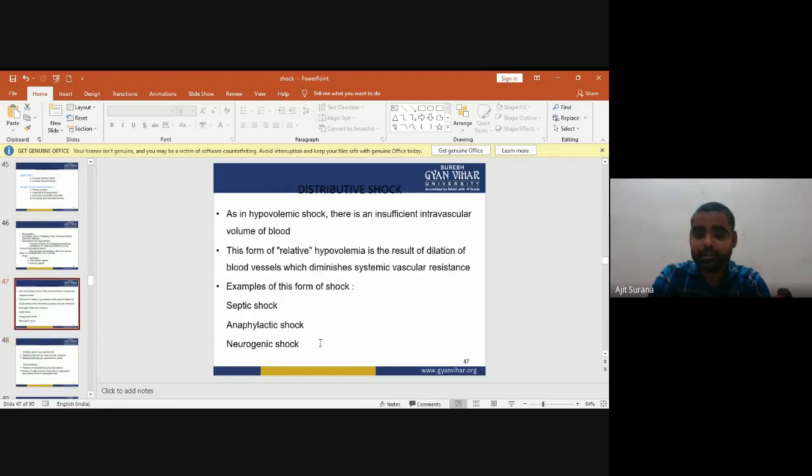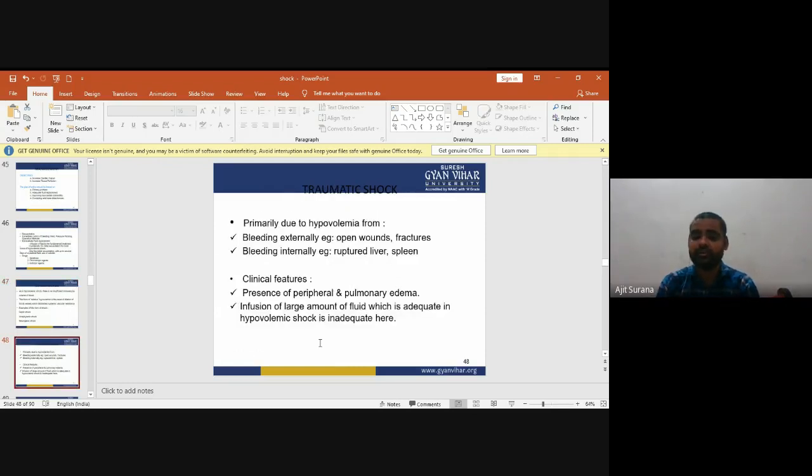Now the distributive shock. As in hypovolemic shock, there is an insufficient intravascular volume of blood. This form of relative hypovolemia is the result of dilatation of blood vessels with diminished systemic vascular resistance. Examples of this form of shock are septic shock, anaphylactic shock, and neurogenic shock.